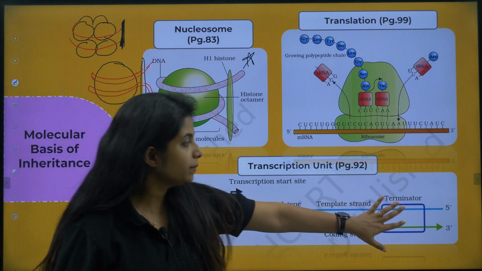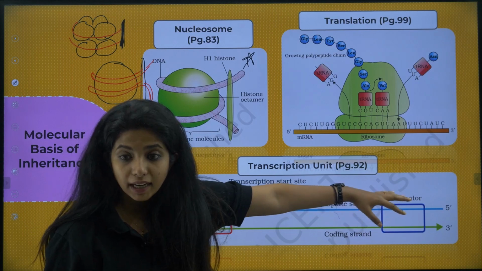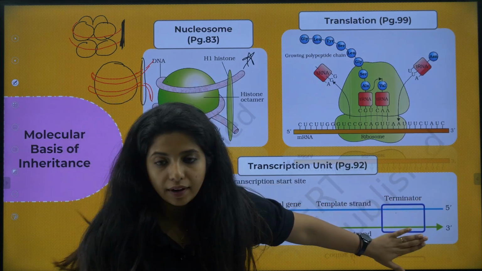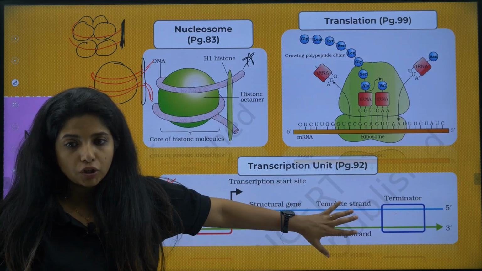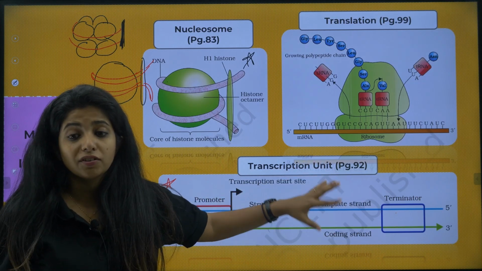Yeah, so the terminator region is there at that end, that is this particular area. And what do you have over here? You have the structural gene. So this picture you have to draw. This is a transcription unit.